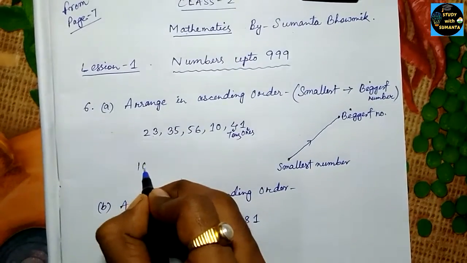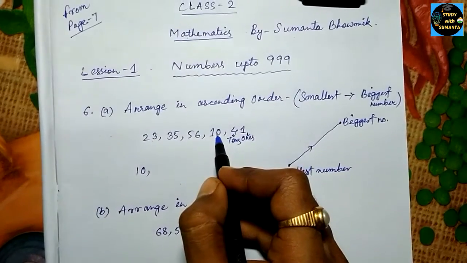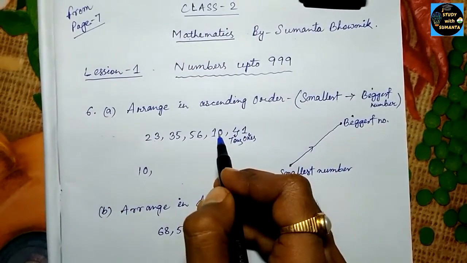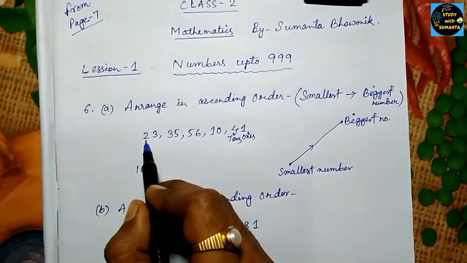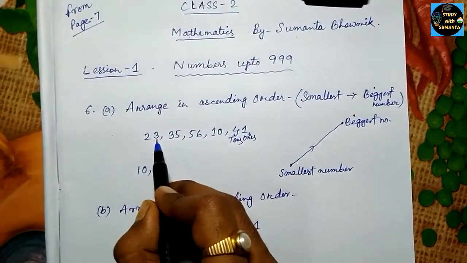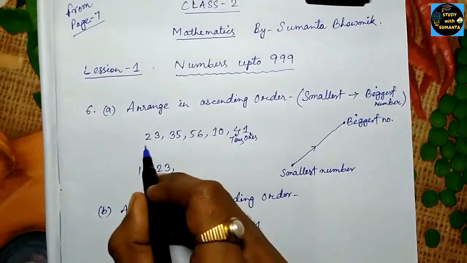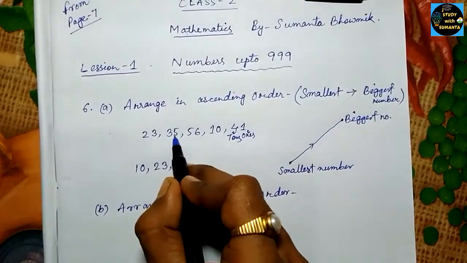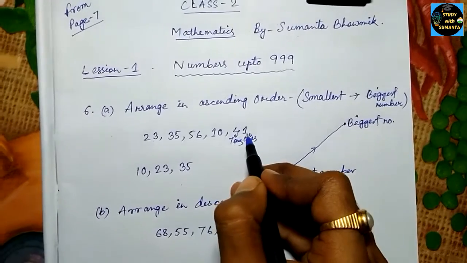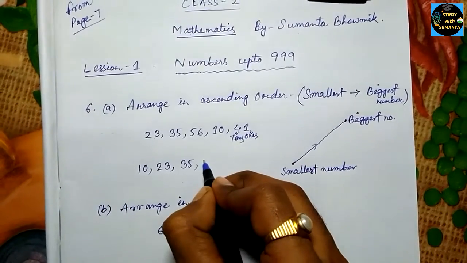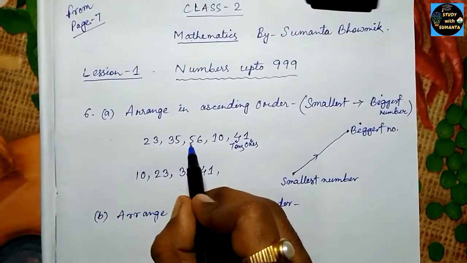So 10, then after 10 the smallest will be 23. In the 10 place we have 2, and in the 1 place we have 3. So 23 will be the second. Then we have 35, then we have 41, and lastly we have 56.